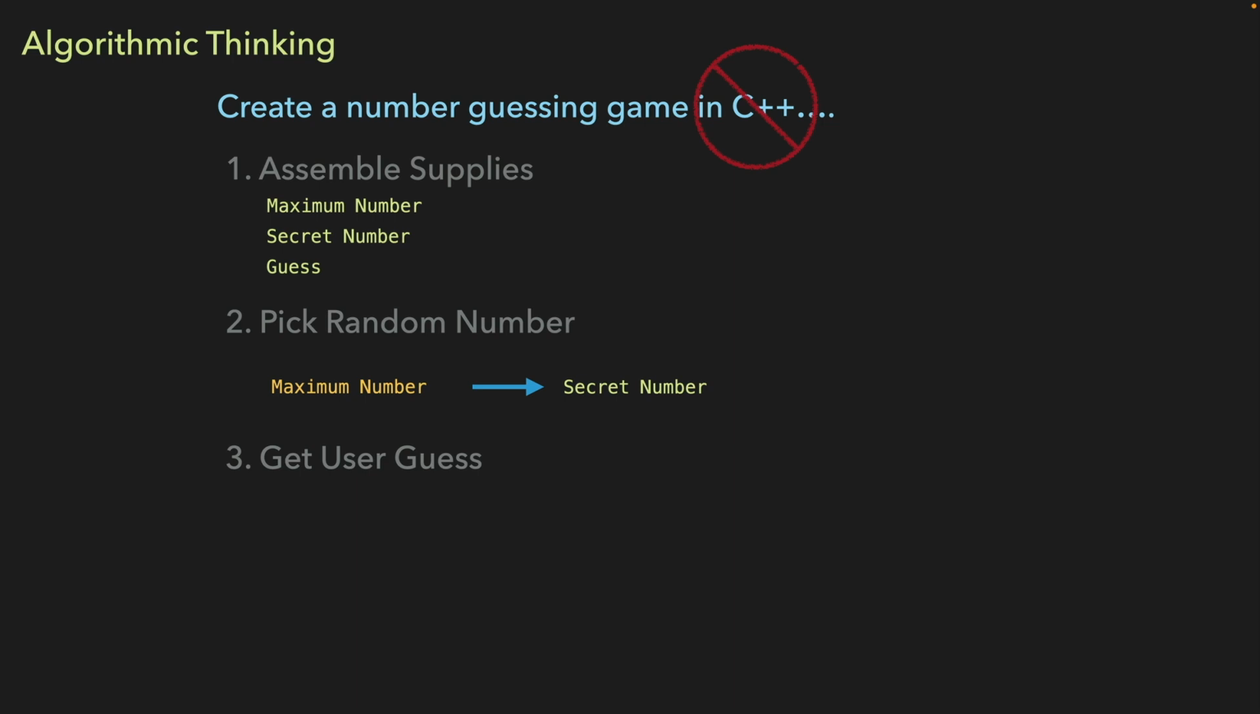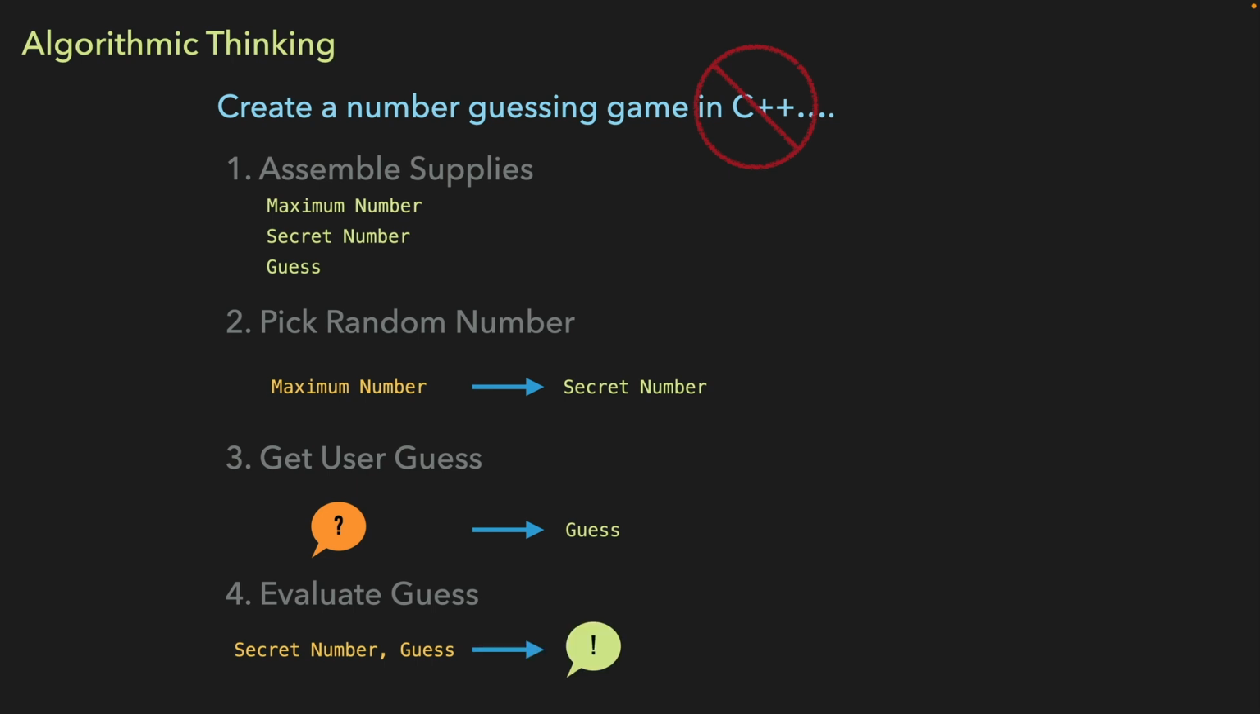Our third step is to ask the user to make a guess. So we say, hey user, make a guess. And the user does, and says, here's my guess. And then our fourth step is to evaluate the guess. We look at the secret number and the guess and say, do they match? Is the secret number higher or lower than the guess? Whatever the result is, we let the user know. And then we repeat steps 3 and 4 over and over again until the guess is the same as the secret number. This is our algorithm for the number guessing game.